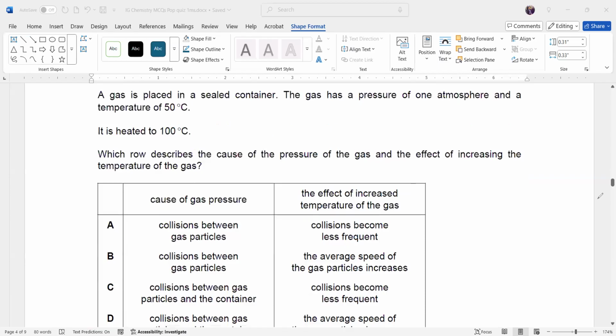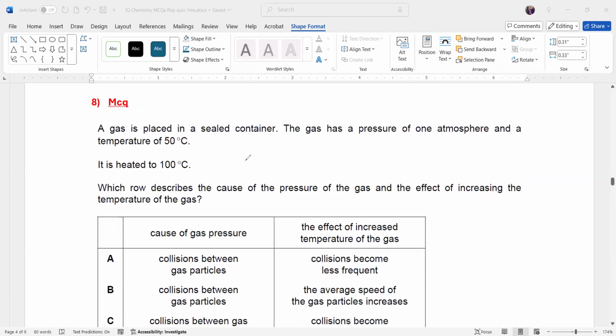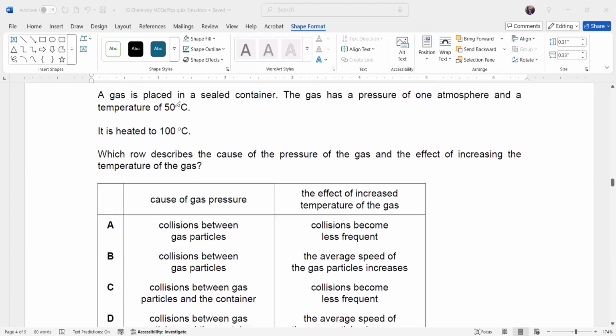Question 8, any doubt? Yes. The gas is placed in a sealed container. The gas has a pressure of 1 atmosphere and a temperature of 50. It is heated to 100. Which row describes the cause of the pressure of the gas and the effect of increasing the temperature?